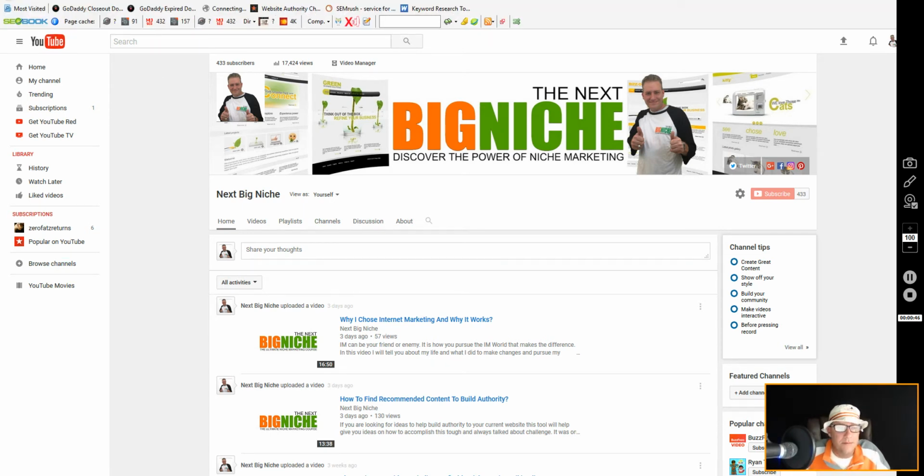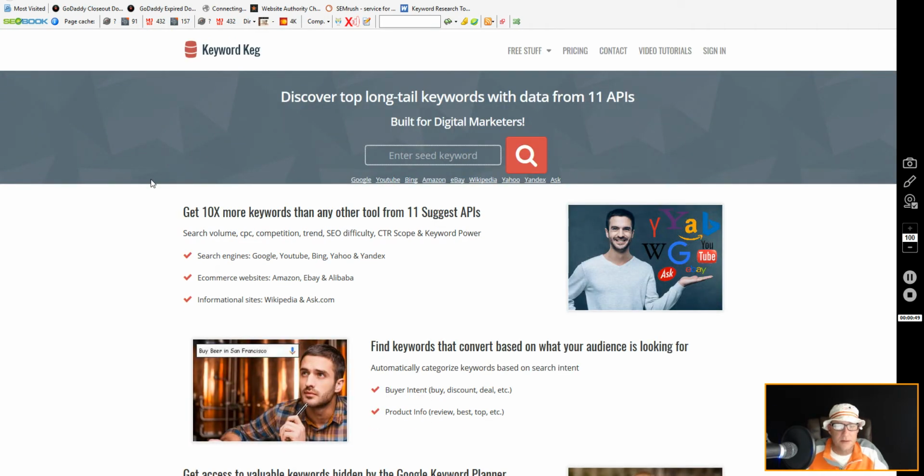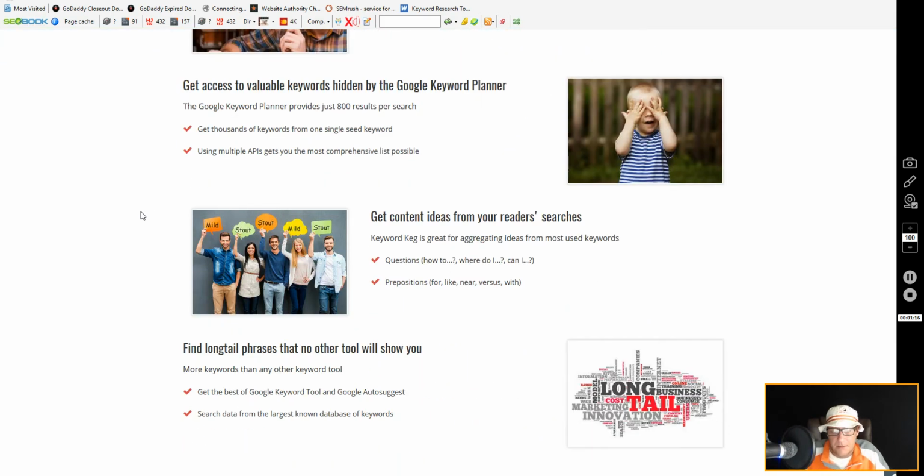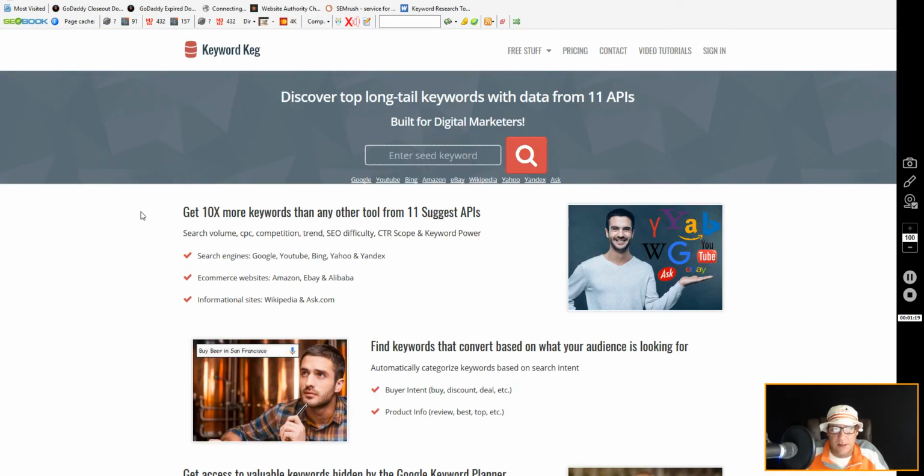Let me go ahead and open it up. Okay, so: discover top long tail keywords with data from 11 APIs. Built for digital marketers. I think that this is huge. It's a great tool to put in your arsenal. You can see search volume, cost per click, competition, the trends, the SEO difficulty, click through ratio, scope, and keyword power, which is domain authority and probably page authority. I think it's just an amazing thing to use.